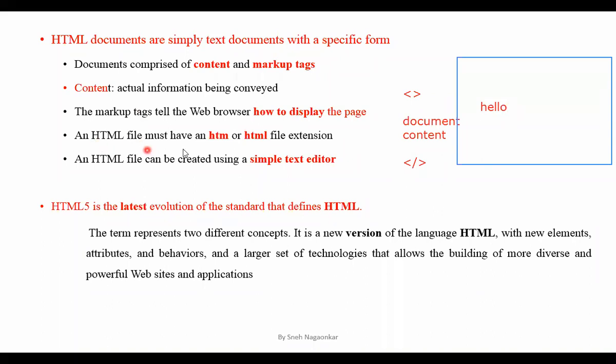The HTML file must be saved with .htm or .html file extension. Already we saw this in the last class, how to save an HTML file. You can go through that video for more detail. An HTML file can be created using a simple text editor. So what editor are we using, guys? We are using Notepad++. Or you can also use Notepad, no issues. These are the two simple editors which we are using, and there are also a lot of different editors, but we are preferring Notepad here for your study.